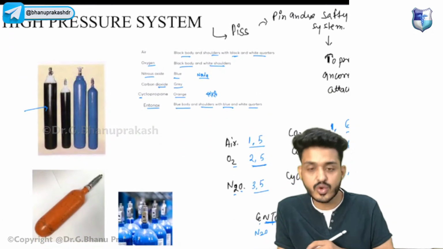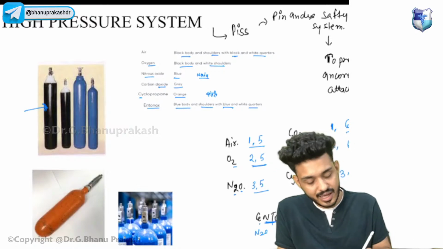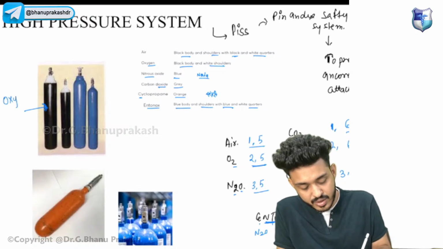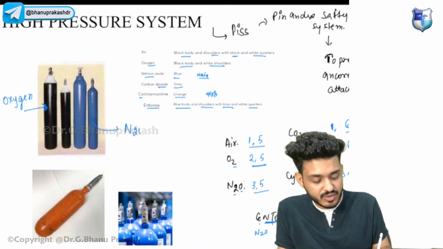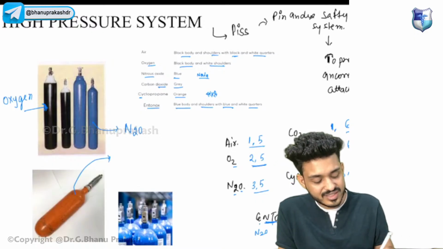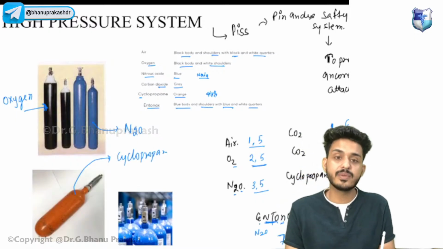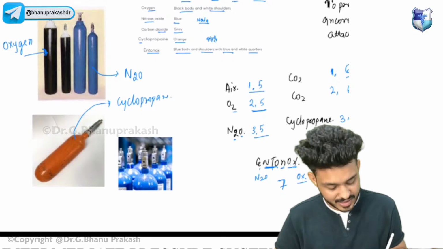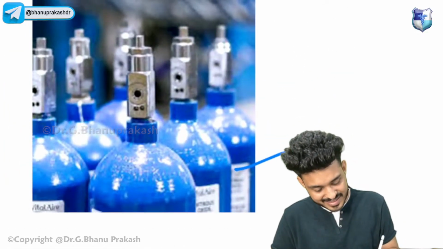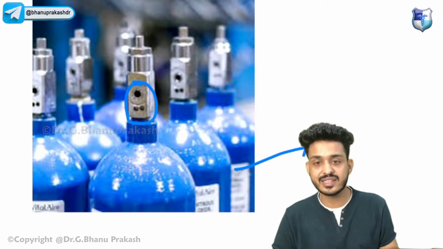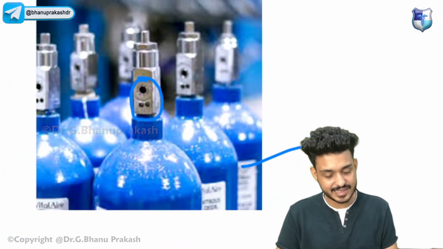So these are the cylinders that you have to see. They can ask you questions directly. So this is your black body and white shoulder. This is the cylinder of what? Oxygen. This is your complete blue cylinder, that is the cylinder of nitrous oxide. This is your orange cylinder, cyclopropane. And lastly we are having this one again, N2O cylinder. Can you appreciate these things, these are known as pin index.